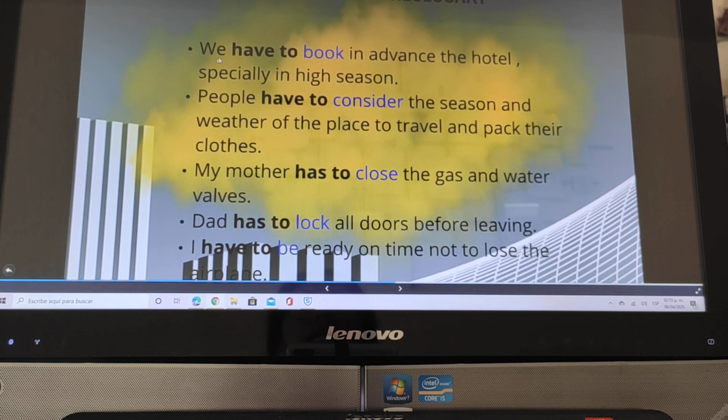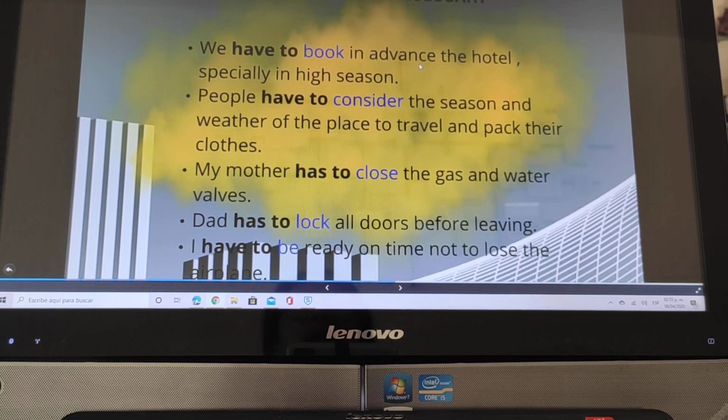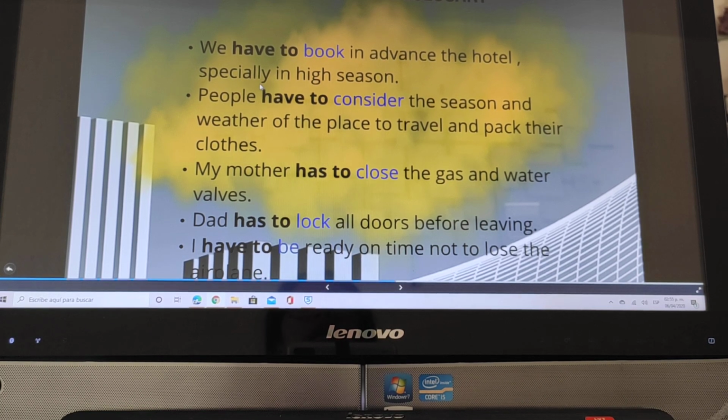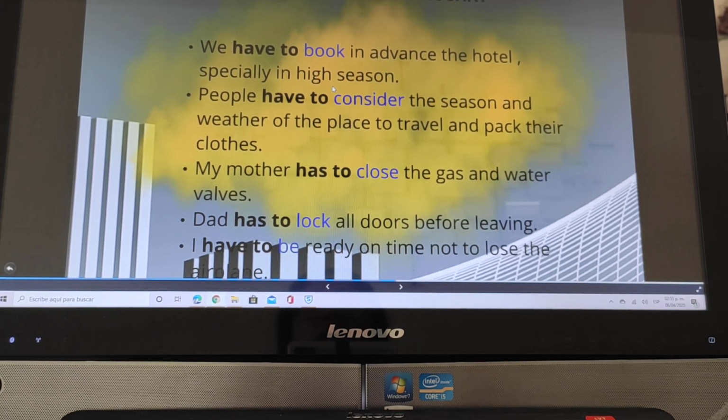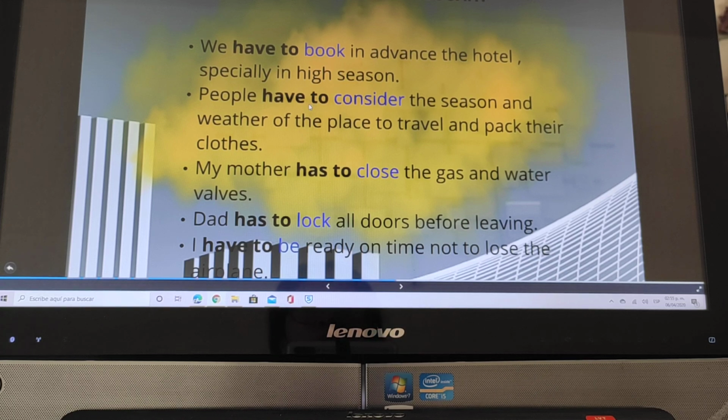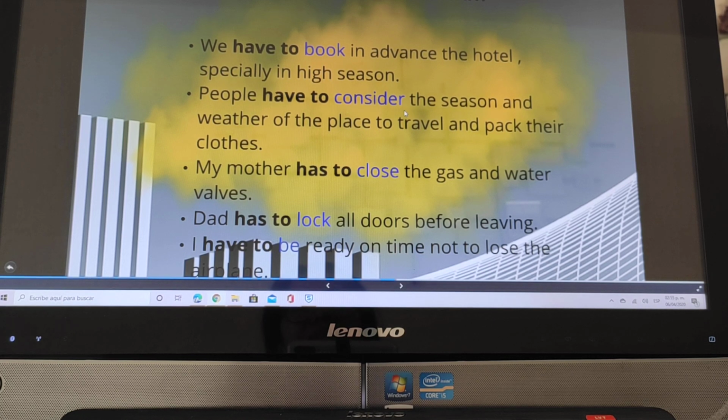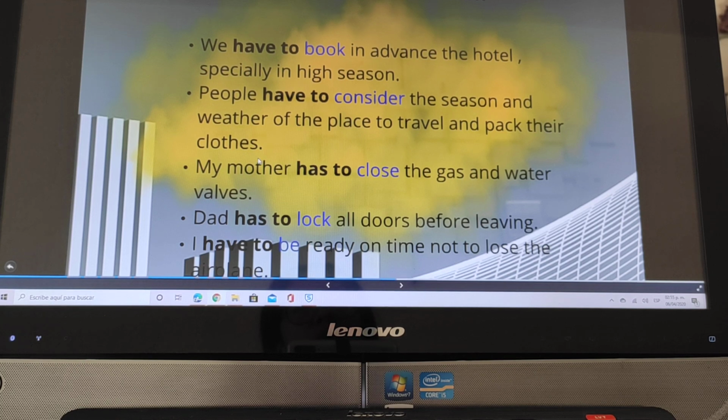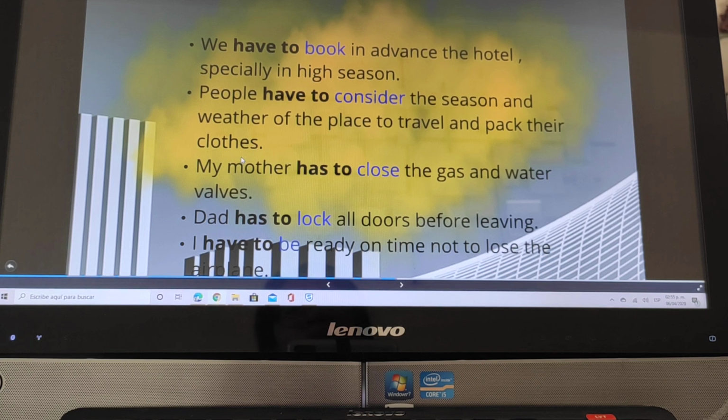That means that it is necessary to book in advance because if I don't do it, I might not have a room when I get there. People have to consider the season and weather of the place they travel to and pack their clothes. So it is necessary to take into consideration the season, the weather, and the climate, so I can choose the proper clothes for that trip.